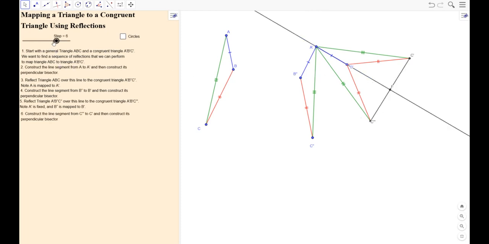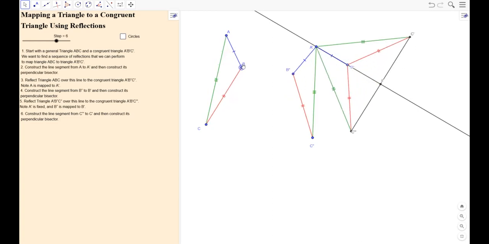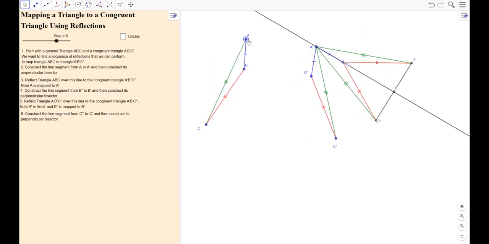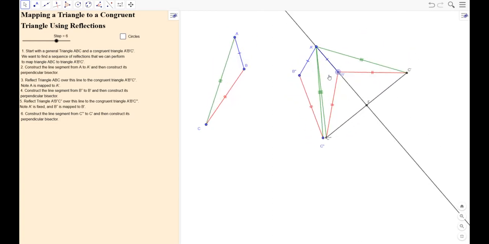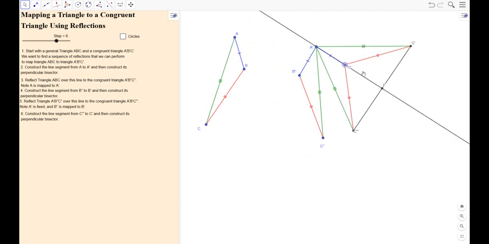This time, we're going to do the perpendicular bisector there. Notice this time, this perpendicular bisector is going to go through A prime and B prime. Again, no matter where this was to begin with, or where this is.